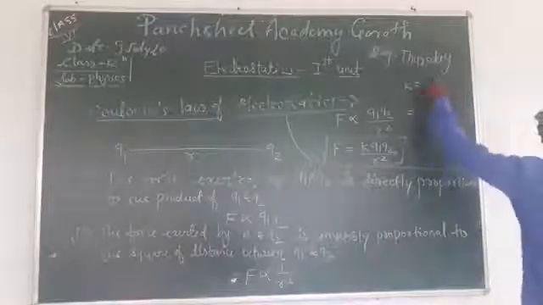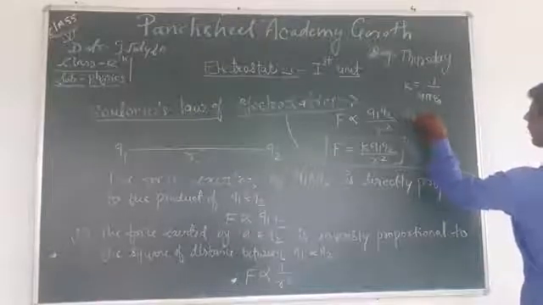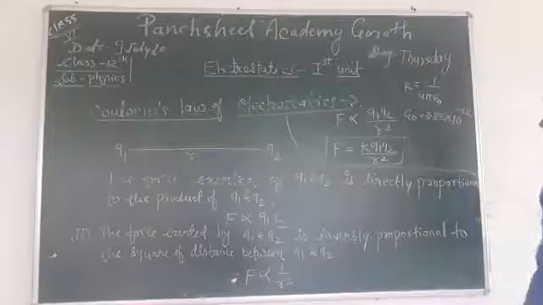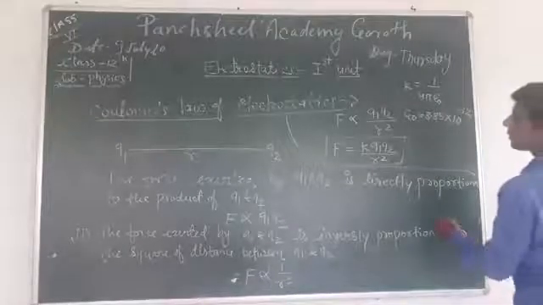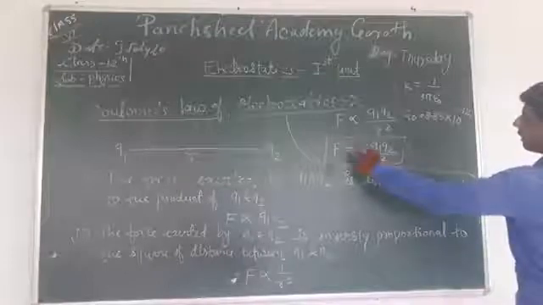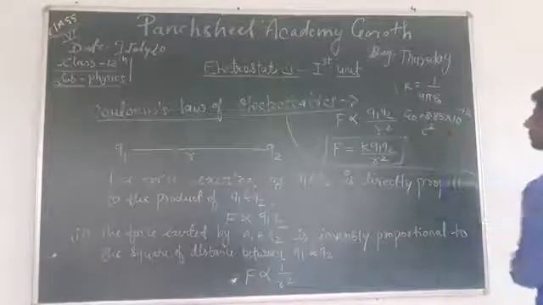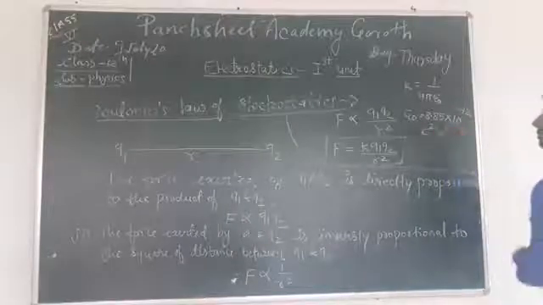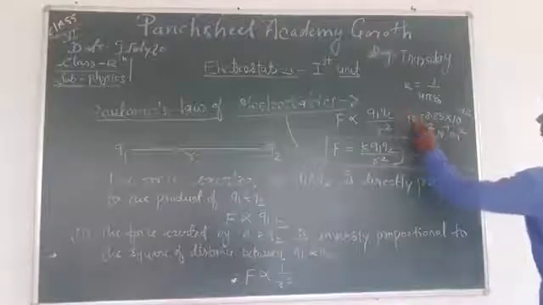The value of epsilon naught is 8.85 into 10 to the power minus 12, and what is the unit? The unit is coulomb squared per newton per meter squared. This is the value of epsilon naught.